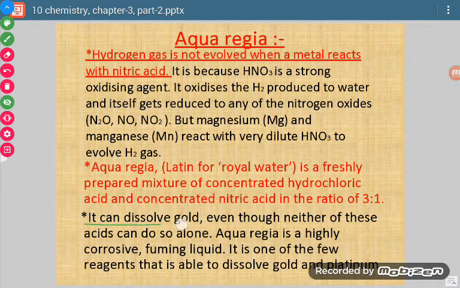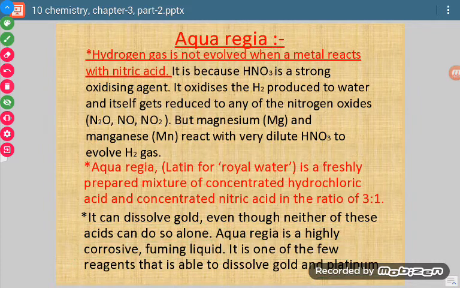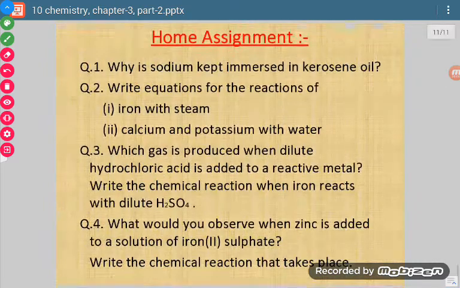This mixture is so powerful that it can dissolve gold, even though neither of these acids can do so alone. If I take HCl alone, it will not affect it. If I take nitric acid alone, it will not affect it. But if I take them in this ratio, which is called aqua regia, then it is highly corrosive in nature, and it will dissolve gold, silver or platinum. So it is a very important substance.